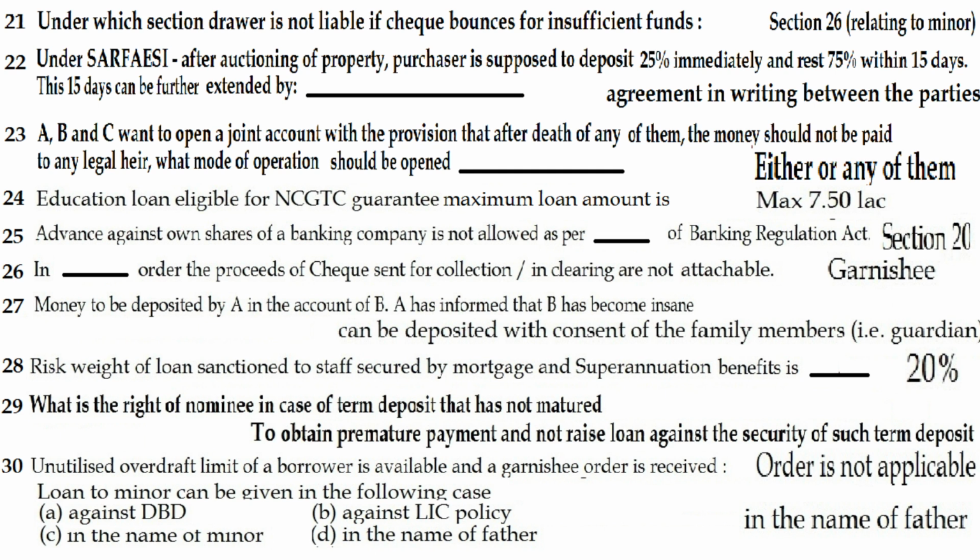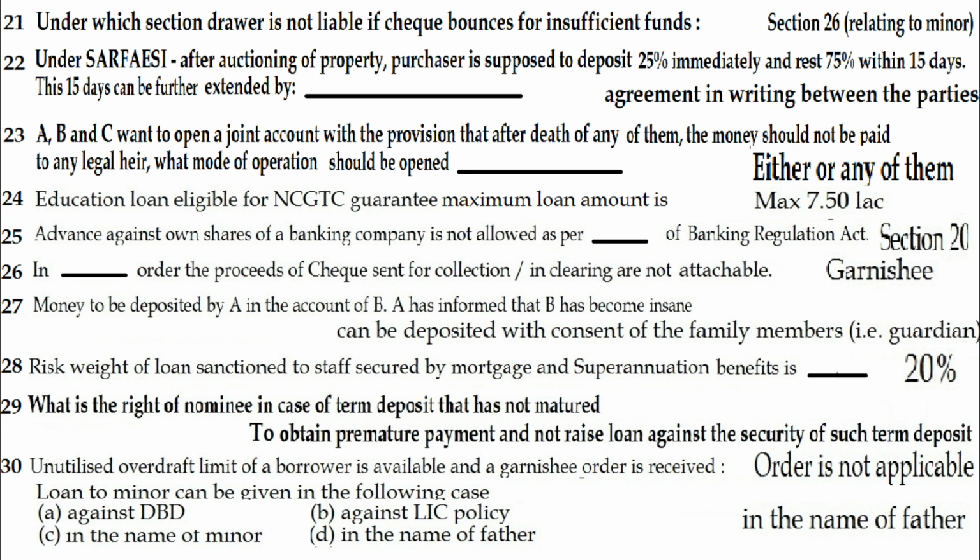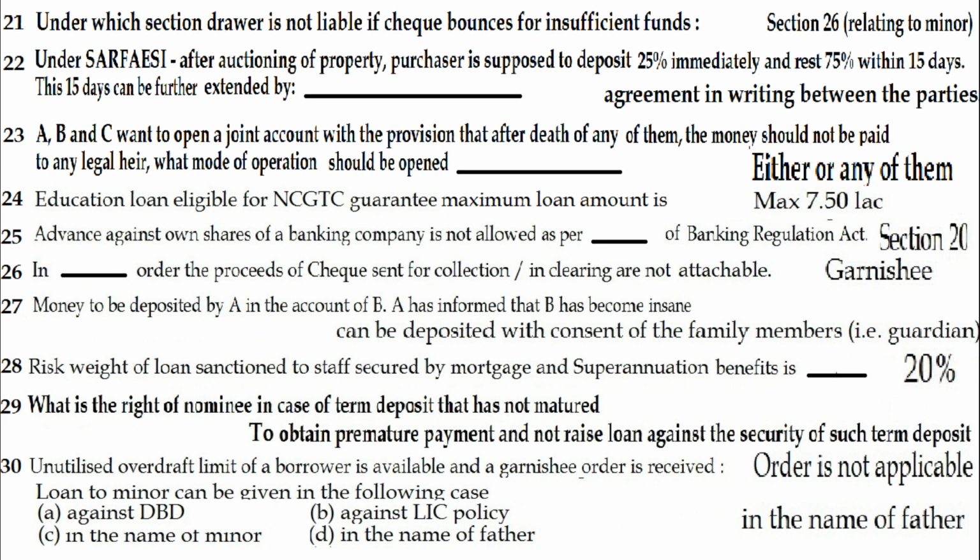Question number 24. Education loan eligible for NCGTC guarantee: maximum loan amount is rupees 7.5 lakhs. Question 25. Advance against own shares of bank company is not allowed as per dash of Banking Regulation Act. The answer is section 20.